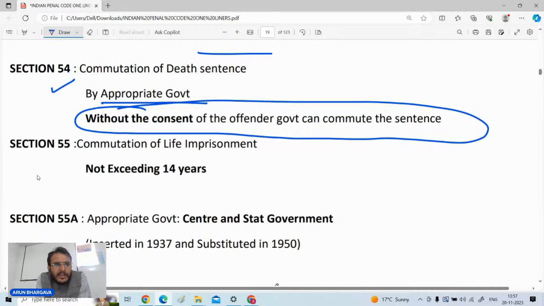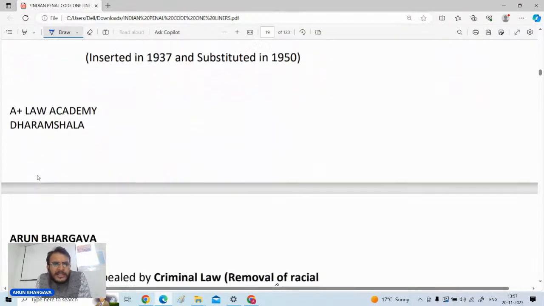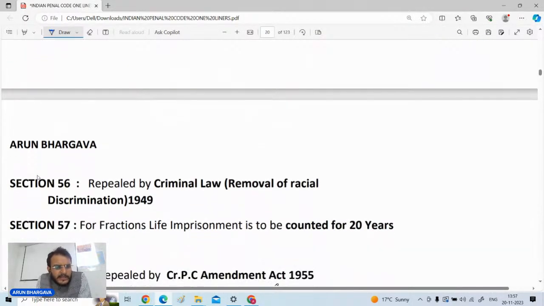Thereafter, the next thing is commutation of the life imprisonment. So yes, you can go for the commutation of the life imprisonment also, but it should not be exceeding 14 years. 14 years से ज्यादा नहीं आप रखोगे फिर punishment, उससे कम ही रखोगे. और अगर death sentence को commute किया जा रहा है तो उसको life imprisonment में commute किया जा सकता है. And appropriate government means either the central government or the state government.